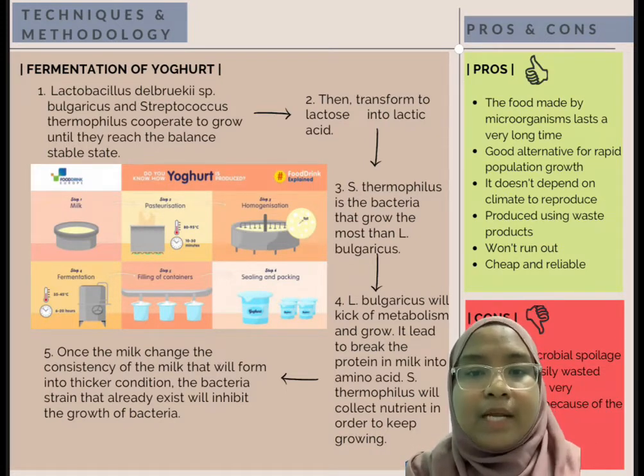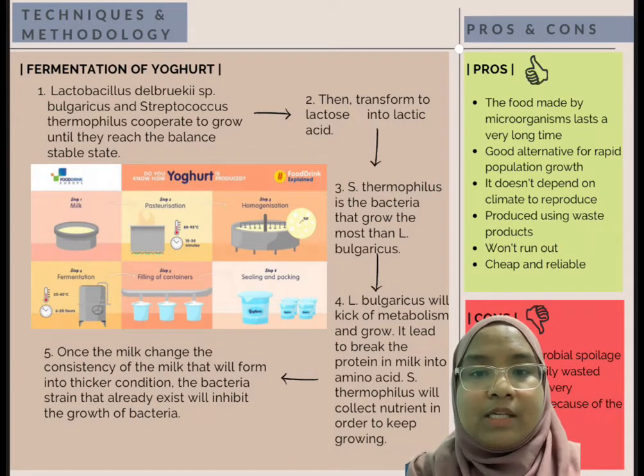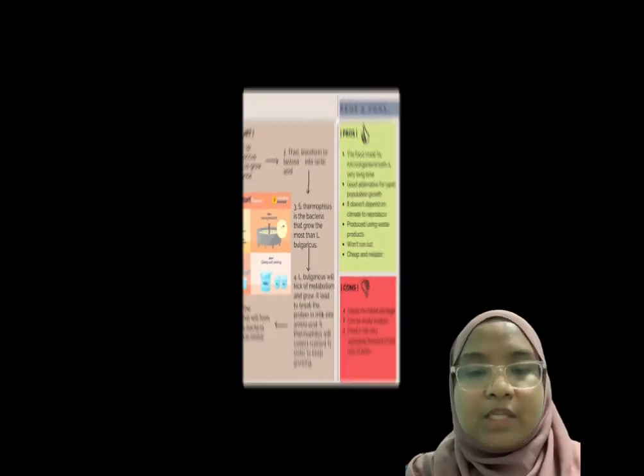It leads to breaking the protein in milk into amino acids, as S. thermophilus will collect nutrients in order to keep growing. Once the milk changes consistency and forms a thicker condition, the bacteria strain that already exists will inhibit the growth of bacteria.